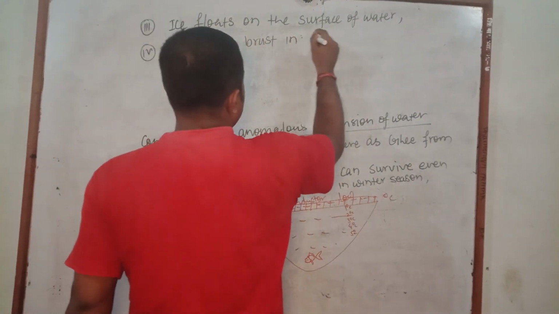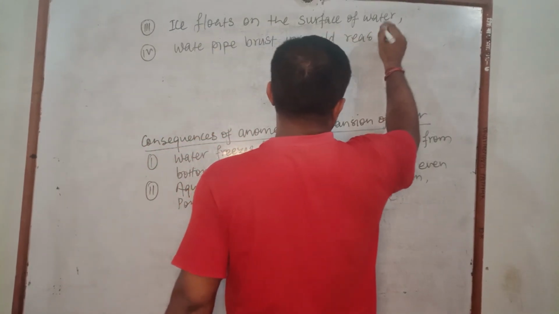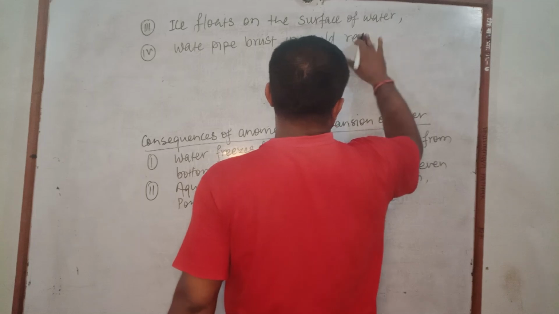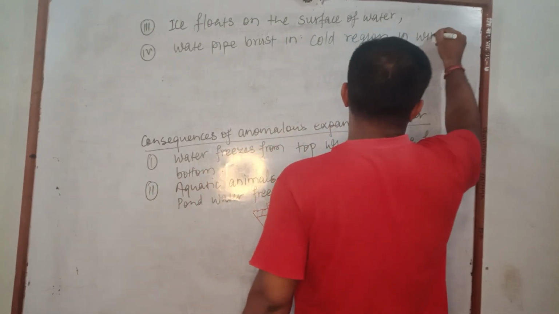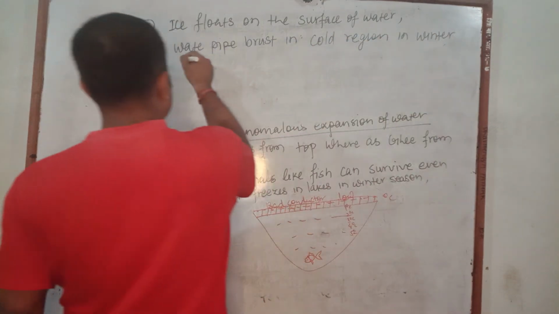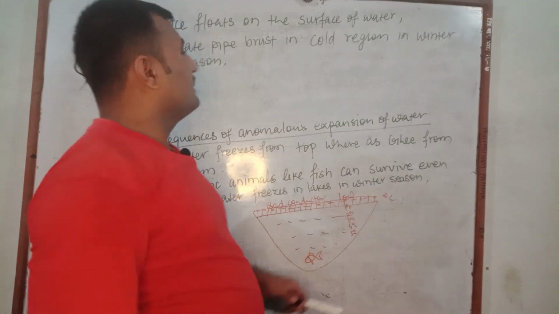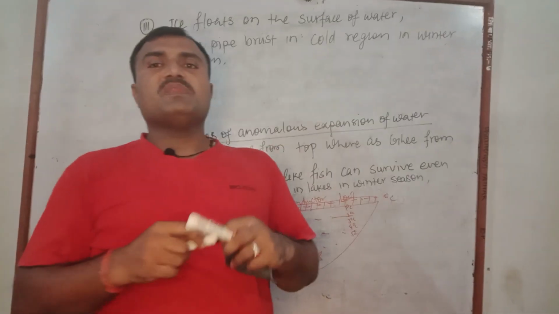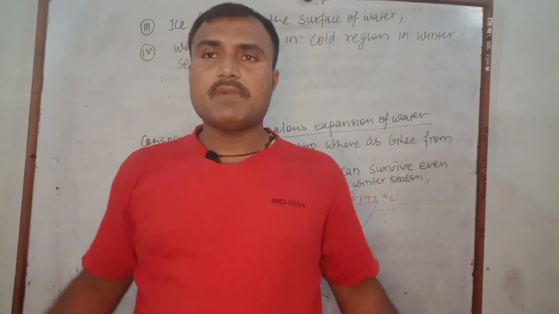Another thing we can write is that water pipes burst in cold regions in winter season. It is because in cold regions, water freezes inside the water pipe.